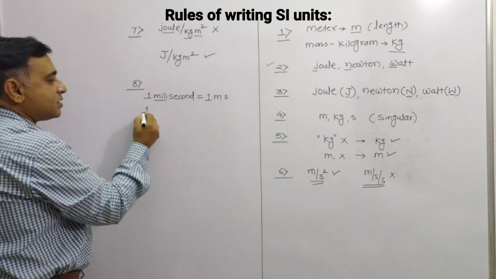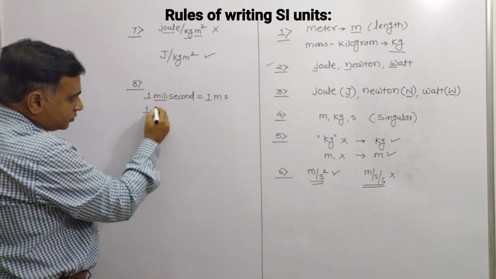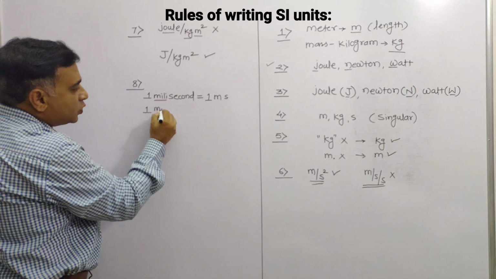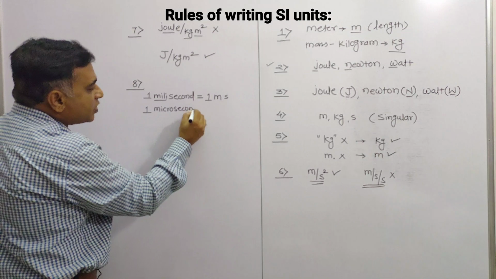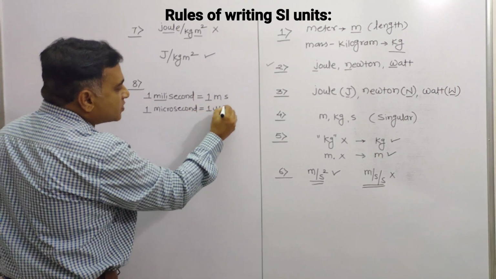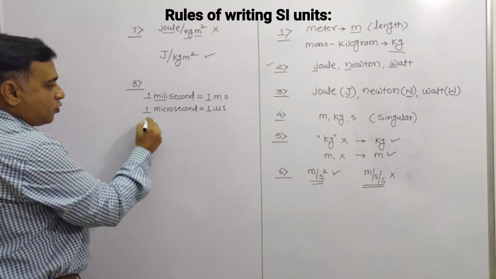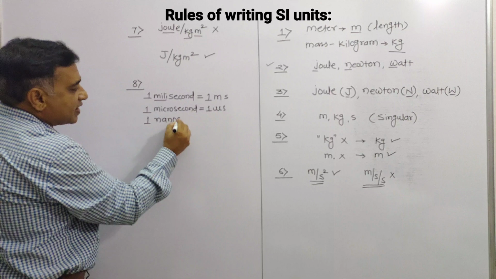And then let us take another example. Here it is 1 microsecond. How are we going to express that? This prefix can be written as 1 µs, just like this. And 1 nanosecond, 1 ns.